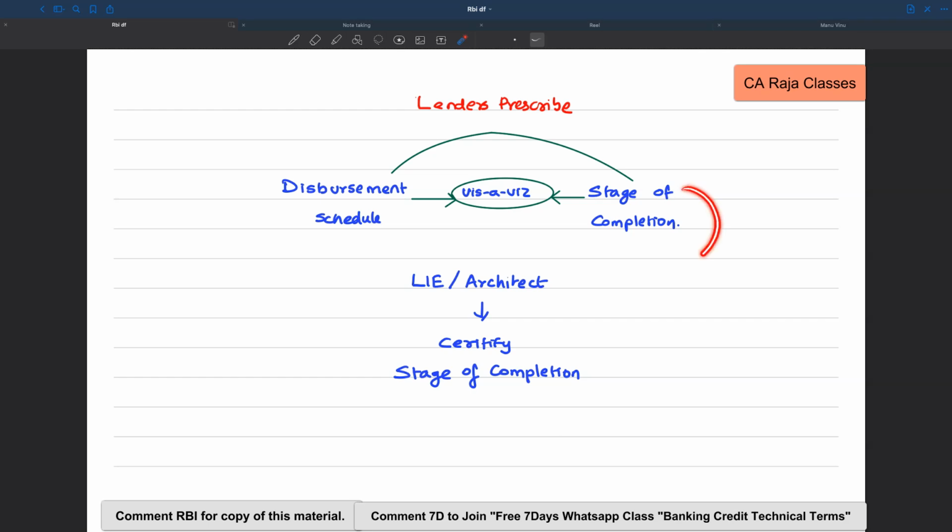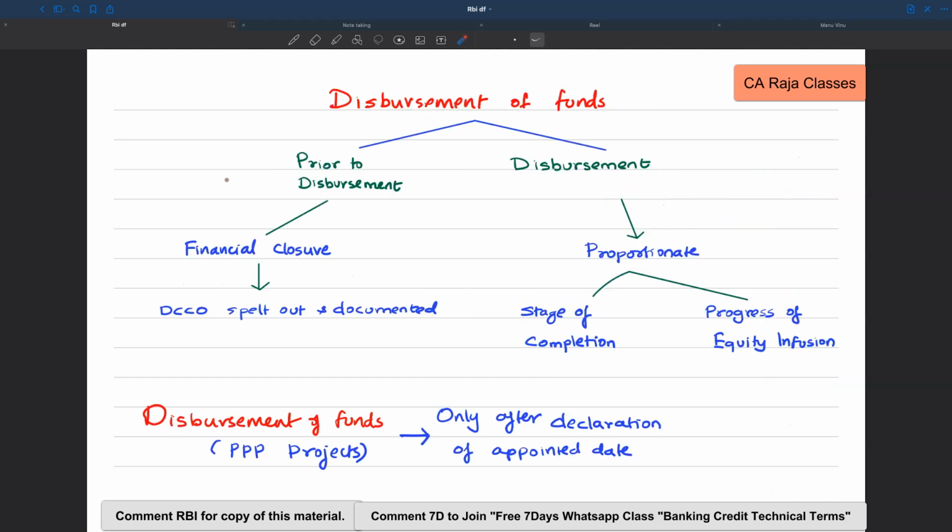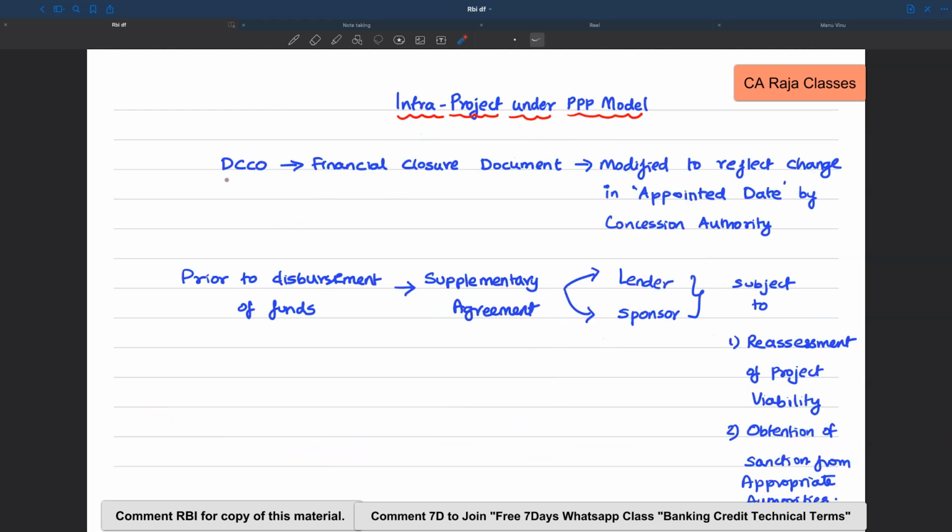And this stage of completion has to be verified by the lender's independent engineer or architect, and they have to certify the same. And in case of PPP projects, we said disbursement of funds can happen only after declaration of appointed date. So the DCCO, which is documented in the financial closure document, can be modified to reflect the change in appointed date by the concession authority.